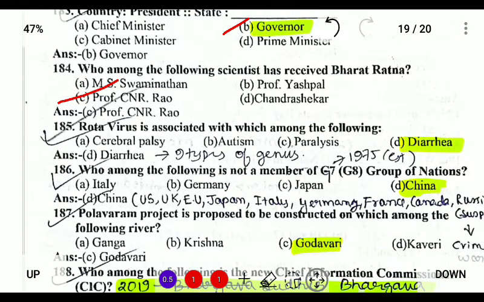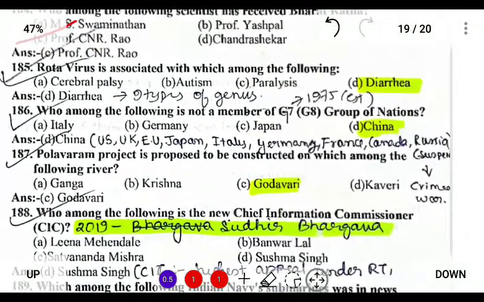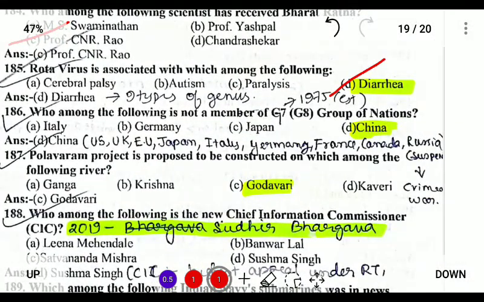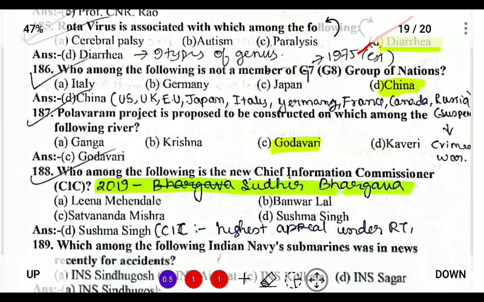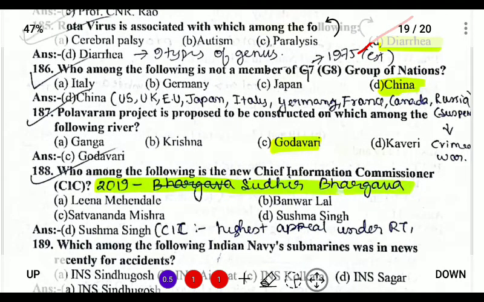So rotavirus is related to diarrhea. Next, who among the following is not a member of the G7, that is the G8 group of nations? So there are 7 nations: USA, UK, European Union, Japan, Italy, Germany, France, Canada, but China is not a member, so China is the incorrect option.